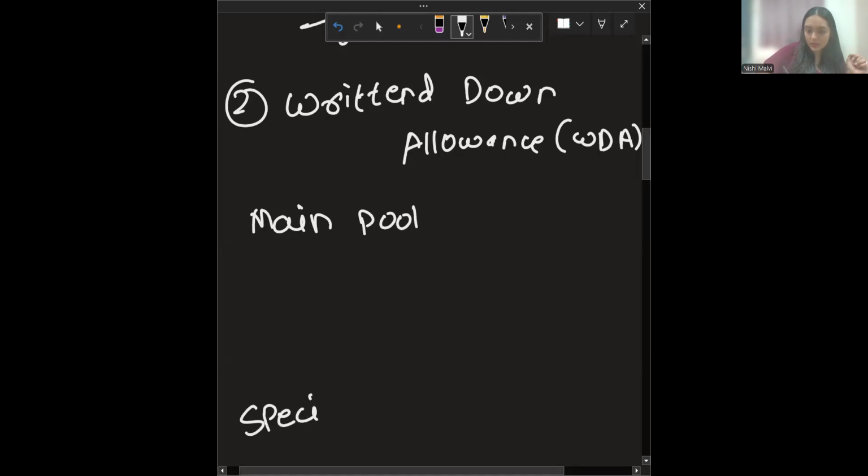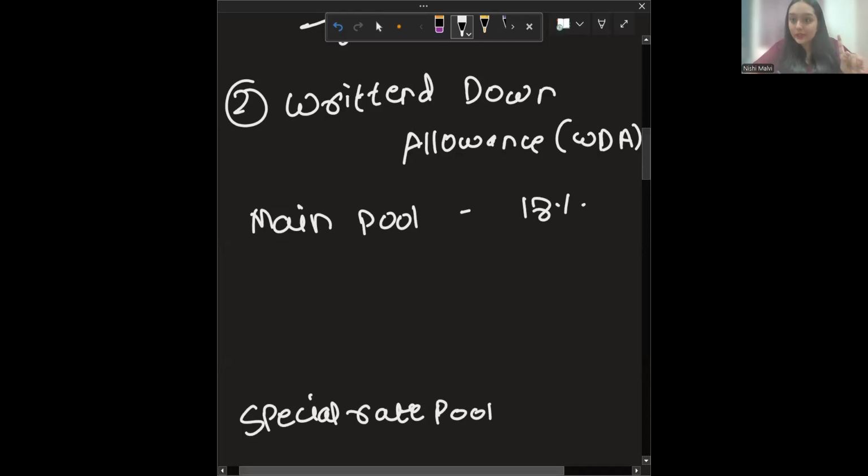For the main pool, the allowance per year is 18%, for 12 months. And the special rate pool is 6% per year for the 12 months period. Which means if you have an accounting period different from that, then you will have to time apportion it.